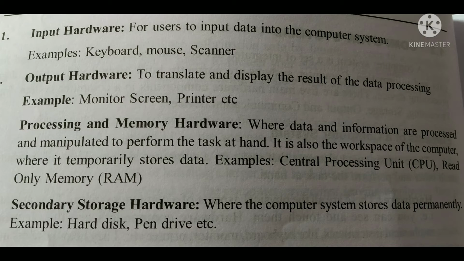Then go to the third one, processing and memory hardware, where data and information are processed and manipulated to perform the task at hand. It is also the workspace of the computer where it temporarily stores data. Examples: central processing unit, read-only memory, etc. These are some components of processing hardware.